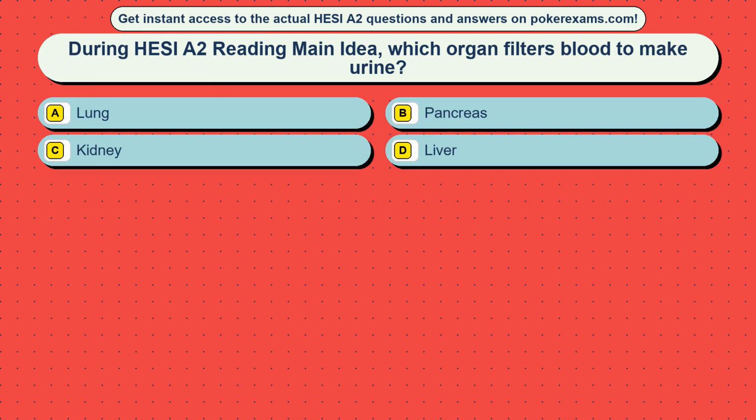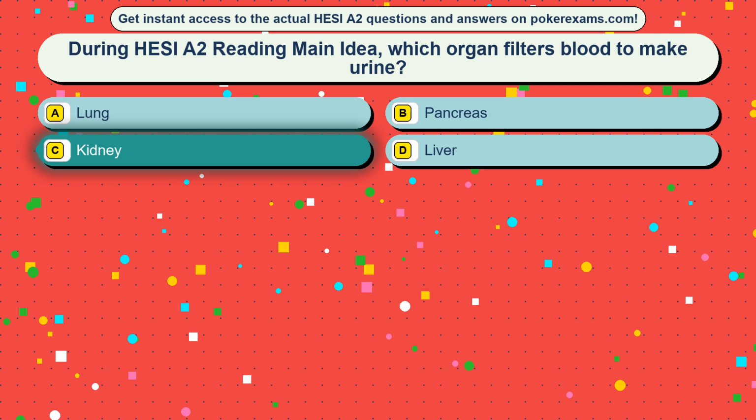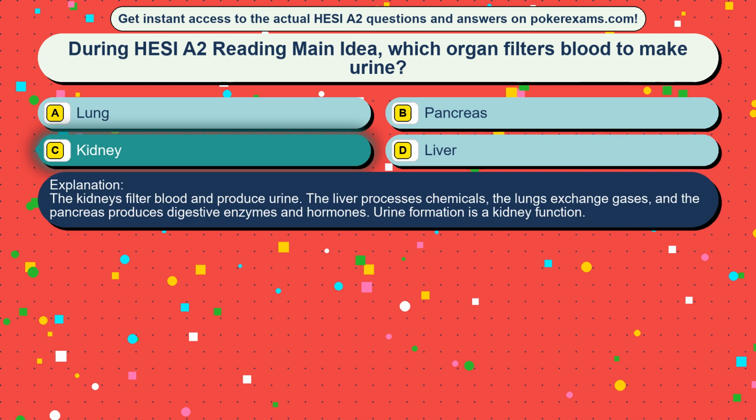Question 31. During HESI A2 reading main idea, which organ filters blood to make urine? Option A, lung, option B, pancreas, option C, kidney, option D, liver. The correct answer is option C, kidney. The kidneys filter blood and produce urine. The liver processes chemicals, the lungs exchange gases, and the pancreas produces digestive enzymes and hormones. Urine formation is a kidney function.